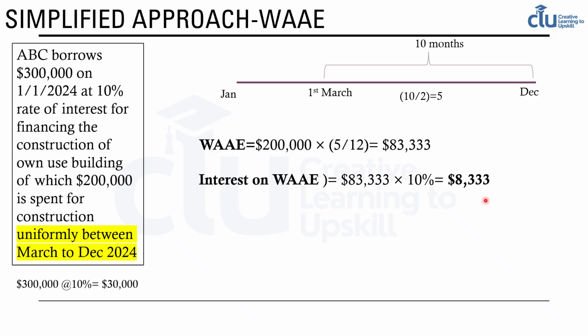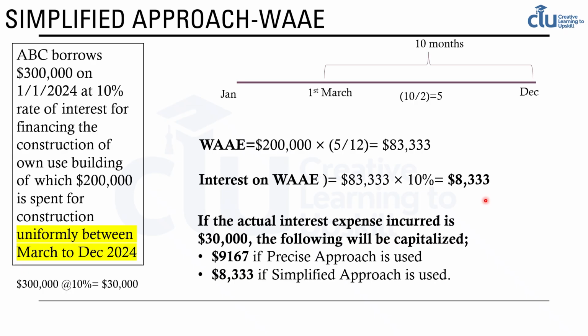So it depends on which approach we are taking. If we take the precise approach, as we calculated earlier, we will capitalize 9,167 because the actual interest incurred is 30,000, and as per the precise approach, interest on weighted average accumulated expense is 9,167, so we take the lower amount. In case we adopt the simplified approach, we will capitalize 8,333.